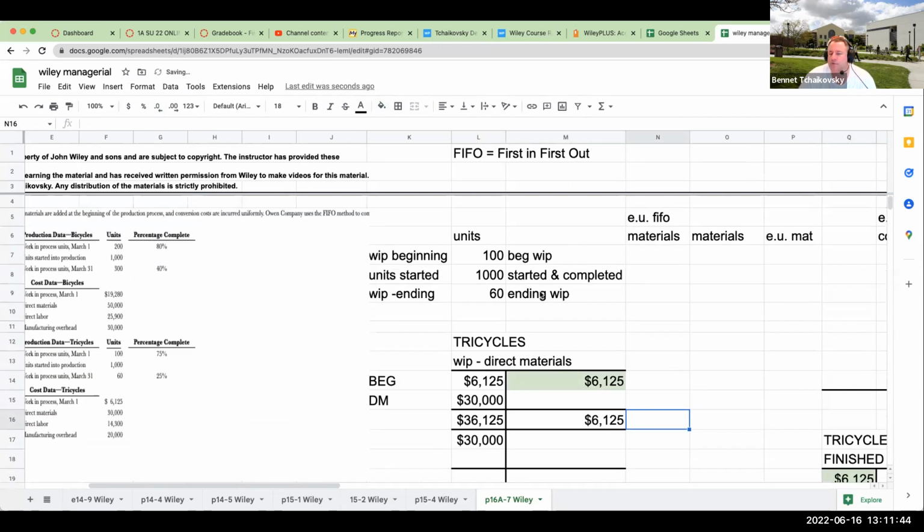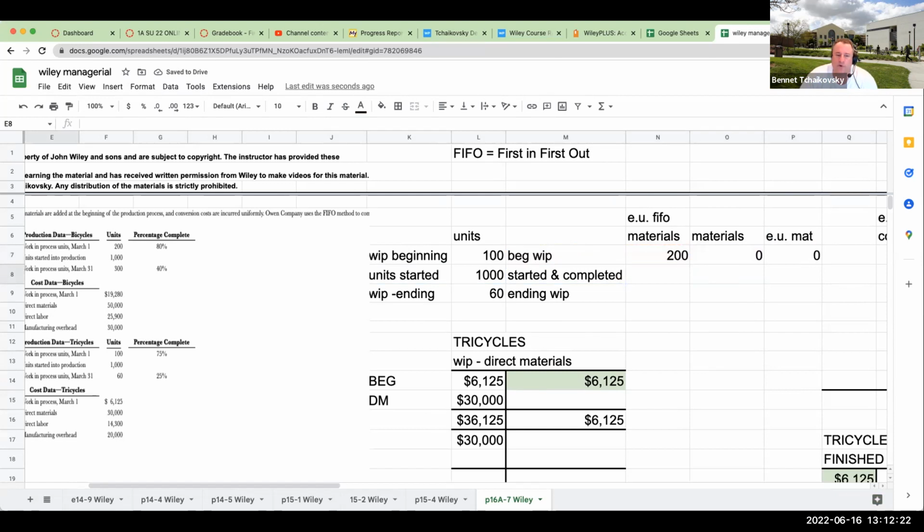Okay. Now let's go through and take a look at equivalent units. Remember, for the materials, this is a little bit funky. Why is it funky? It is because the materials are added all at the very beginning. So over here, this is 200 at 0. Remember, in FIFO and beginning inventory, we're focused on what we need to do to make it 100% complete. Because the beginning inventory was already 100% complete, since all the materials were added at the beginning, this is going to be 0. So our equivalent units for the beginning materials is going to be 0.